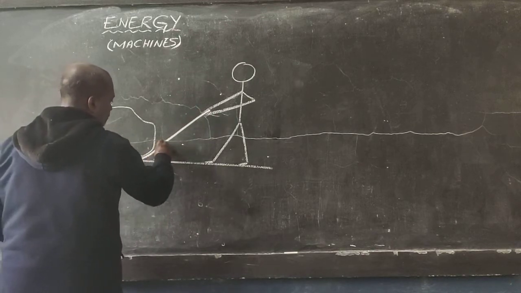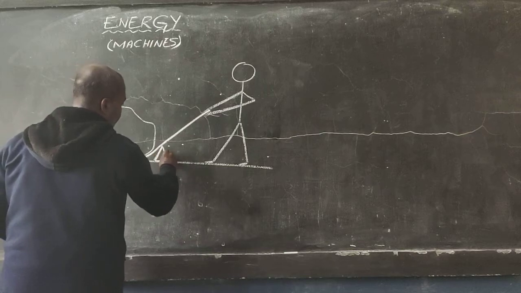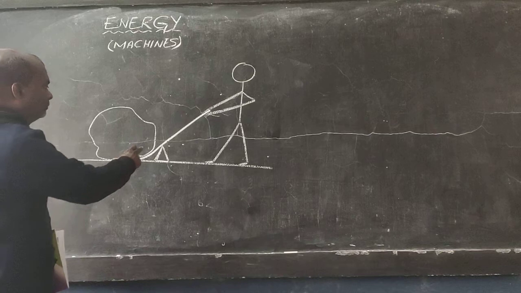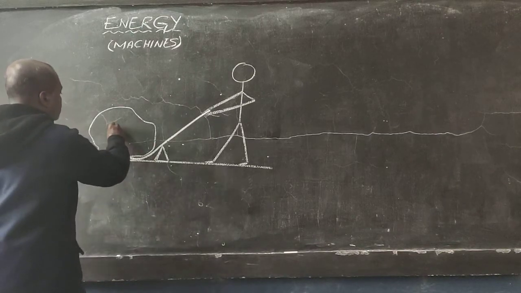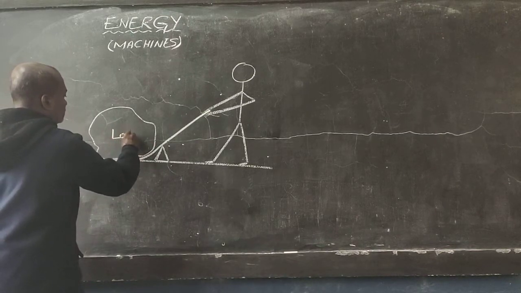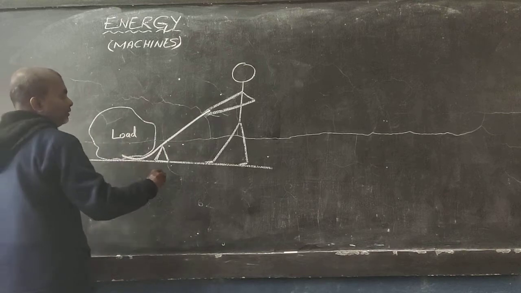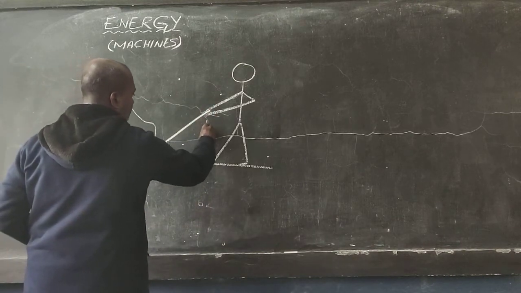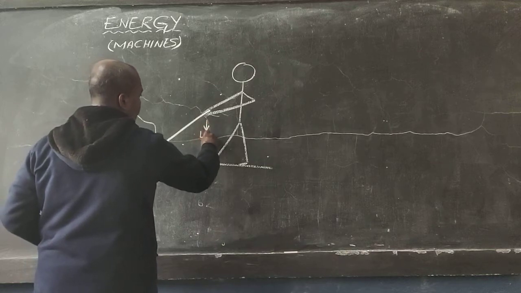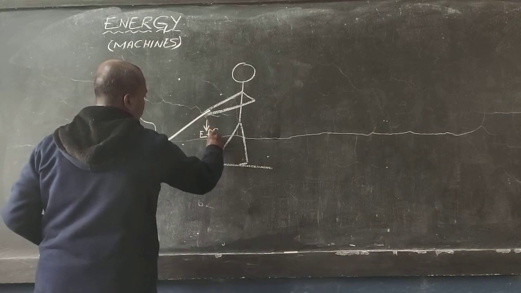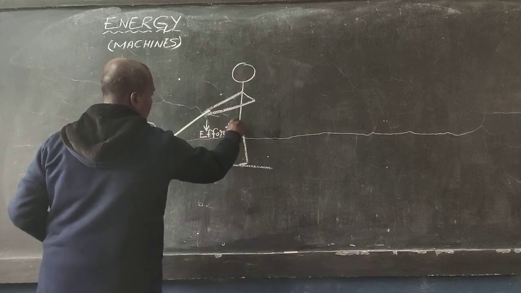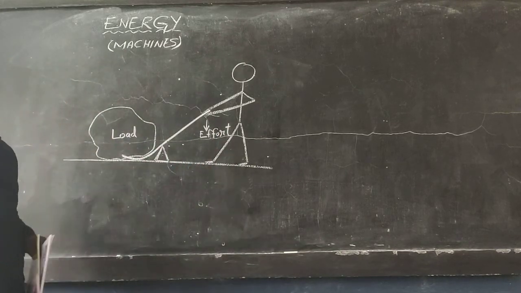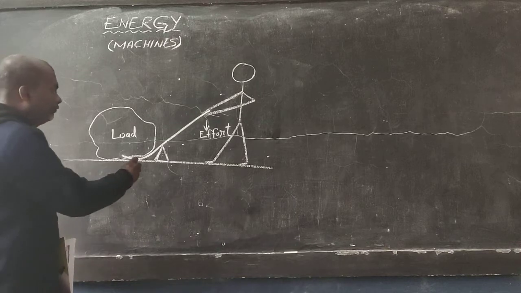Here is that small stone on which the stick is put. This is the load. This is the point where the effort is applied. The effort is applied in this direction. This particular stone on which the machine is resting is called fulcrum.